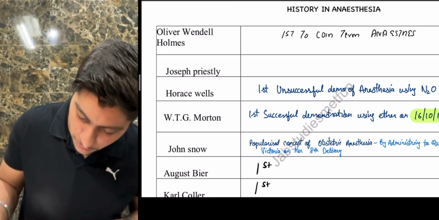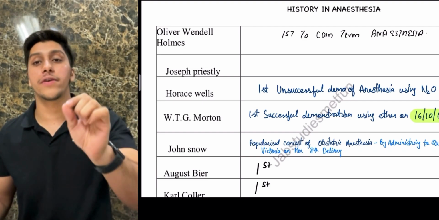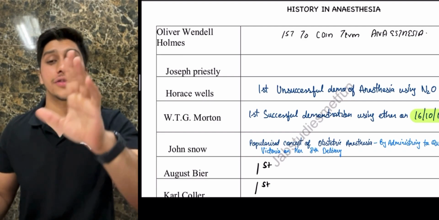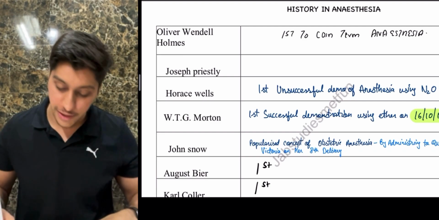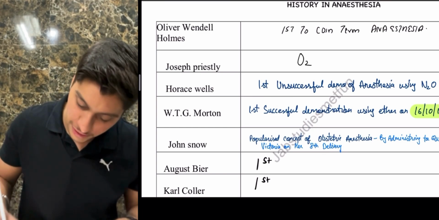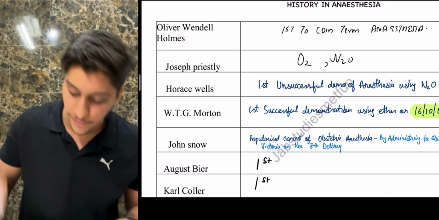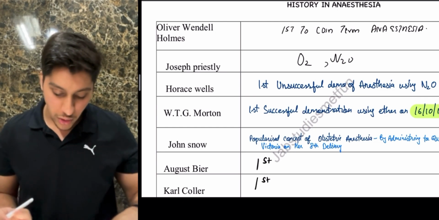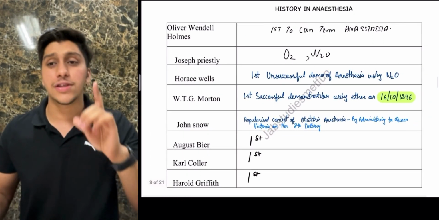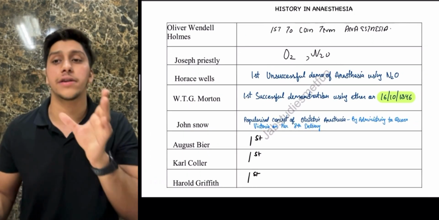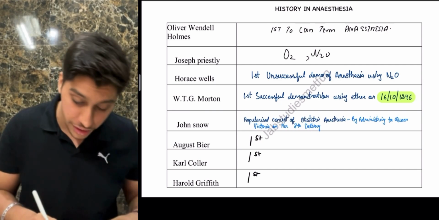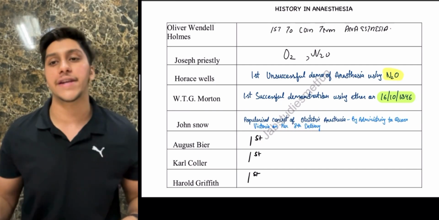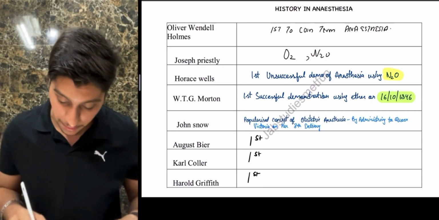Remember who? It was Oliver Wendell Holmes who was first to coin the term anesthesia. Joseph Priestley was the one who discovered oxygen and nitrous oxide. You had a person named Horace Wells. He was the first one who unsuccessfully demonstrated anesthesia using what drug, they might ask. That is going to be again nitrous oxide. So this was unsuccessful, remember.